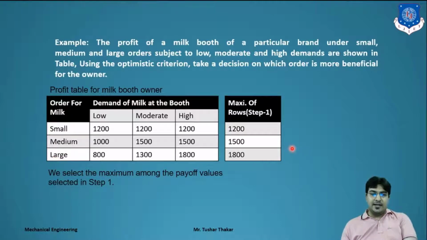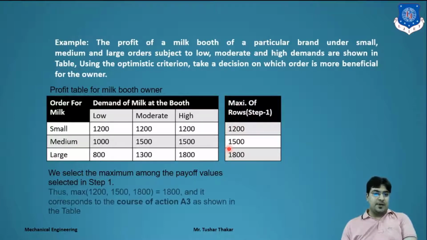After finding step 2, the payoff value is 1800 and the milk booth will always go for course of action 3, means they have a large order of milk. So at a large order of milk he or she will get the maximum outcome. Clear? This is the first criterion.